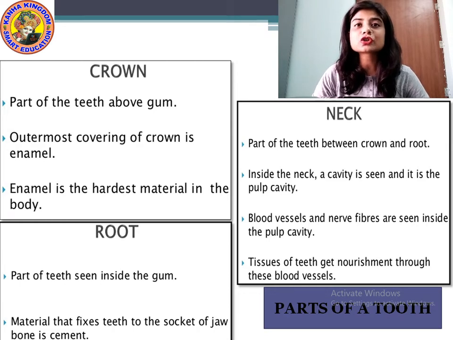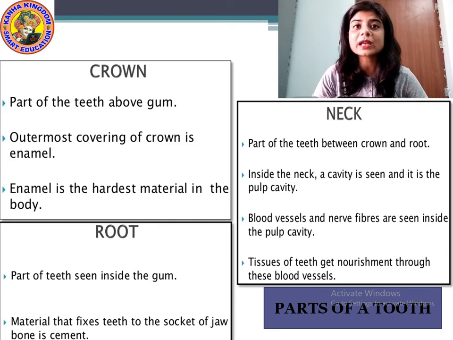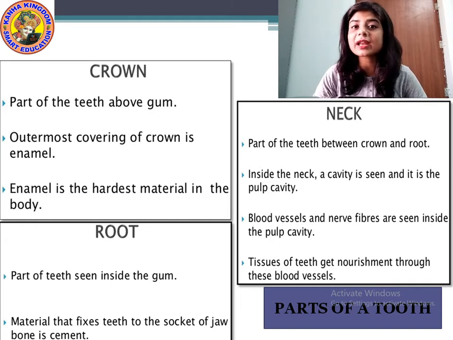Then the tissues of teeth get nourishment through the blood vessels. The cells and tissues in the teeth get nourishment through the blood vessels present in the pulp cavity. Then comes the root, the part of the teeth seen inside the gum. The part of the teeth inside the gum is called the root.